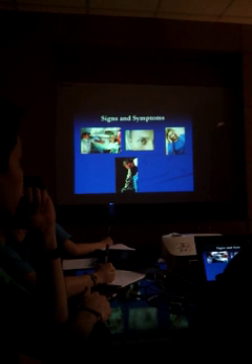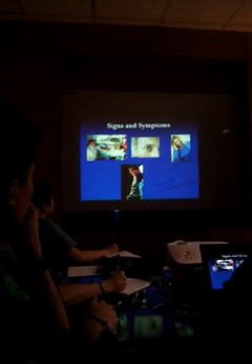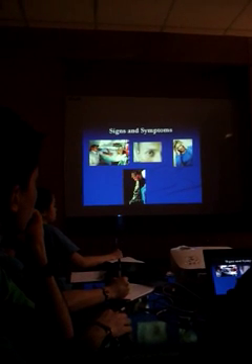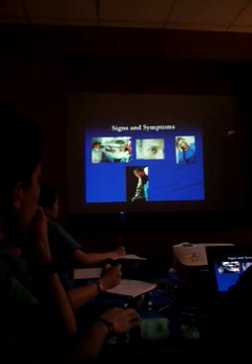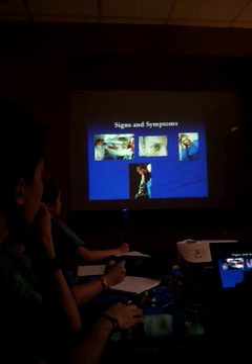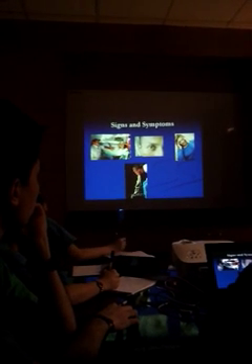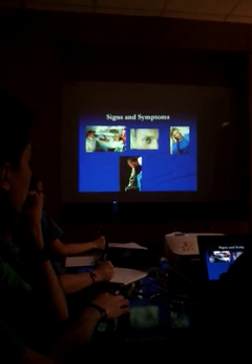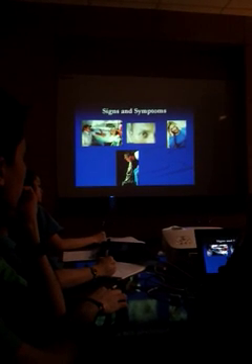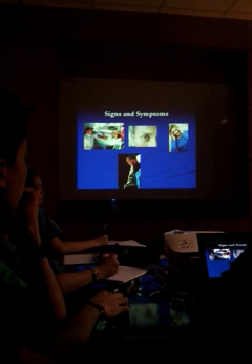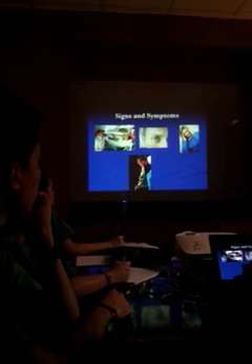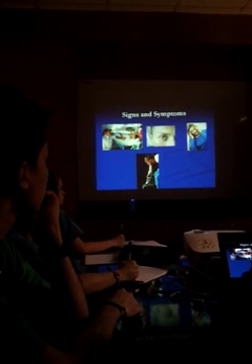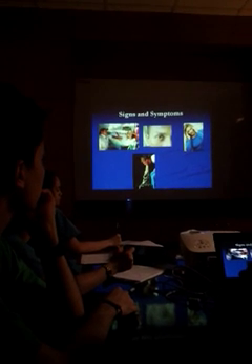For the signs and symptoms, of course, fever is number one. 100% of patients with leptospirosis have fever. Vomiting, of course, and also you have jaundice and headache. If the patient has a history of exposure or wading in the flood, that is probably due to leptospirosis. If they have four of these main symptoms, you have to entertain leptospirosis.